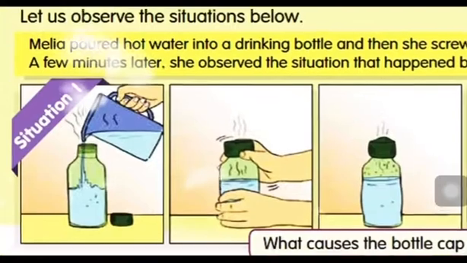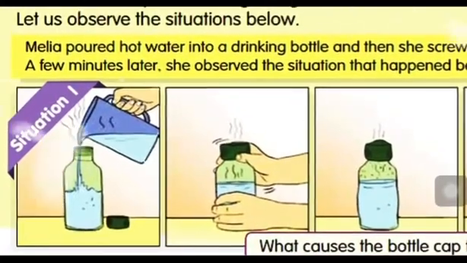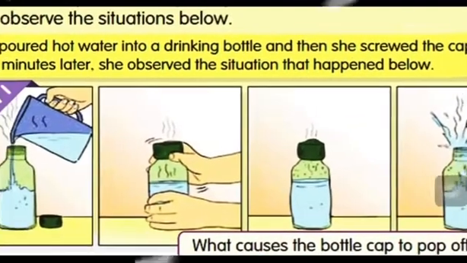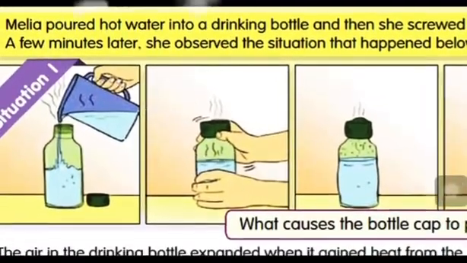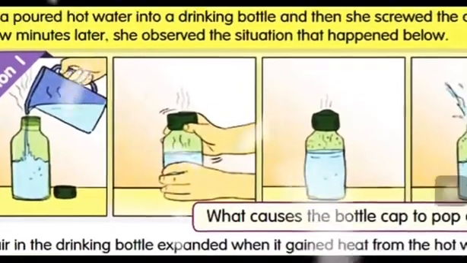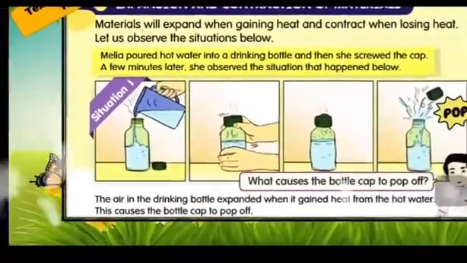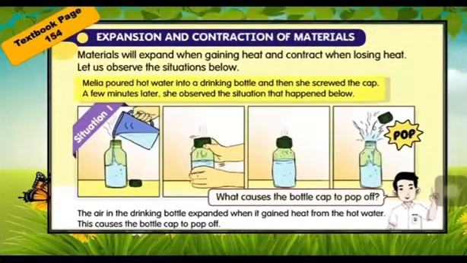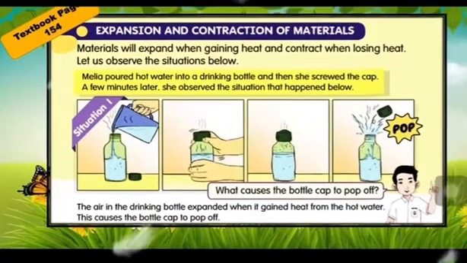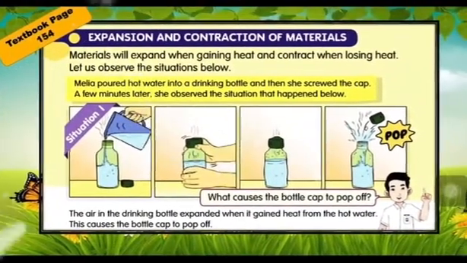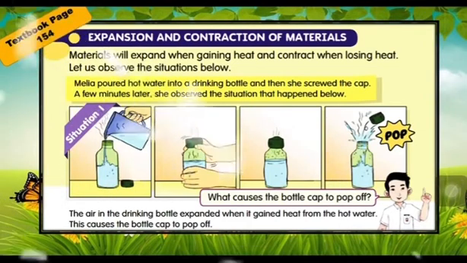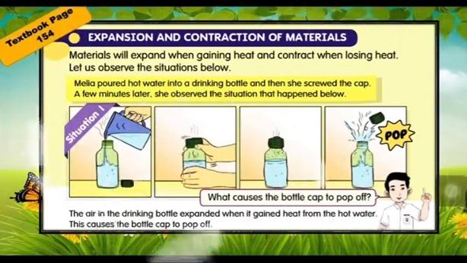Melia, look at the situation. Melia pours hot water into a drinking bottle and then she screws the cap. A few minutes later, she observed the situation that happened below. Look at the pictures. What happened to the cap? Pop. What causes the bottle cap to pop off? The air in the drinking bottle expands when it gains heat from the hot water. This causes the bottle cap to pop off.